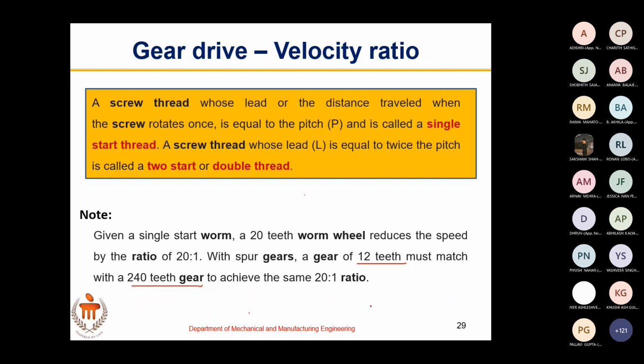So we have explained the concept of velocity ratio. We have applied it to worm and worm wheel, and with that we have also seen how compact the worm and worm wheel is when compared with the spur gear. How velocity ratio is defined in a spur gear and how it is defined here is seen. Any doubt till now?